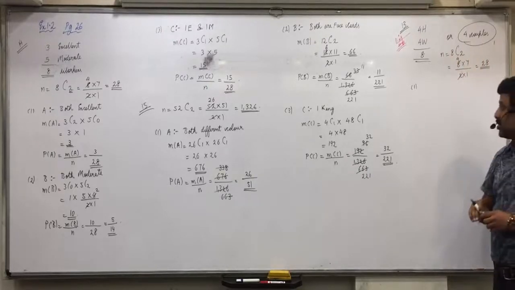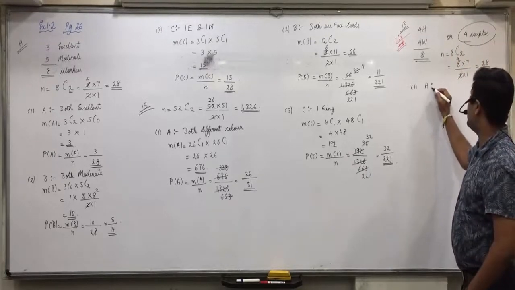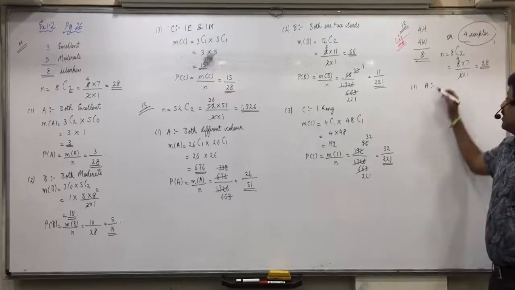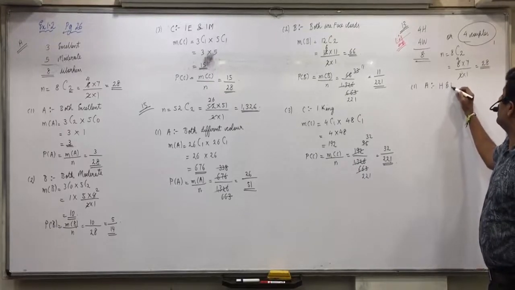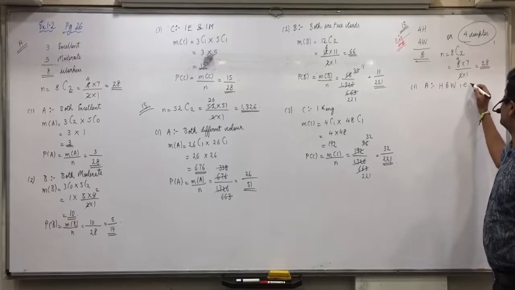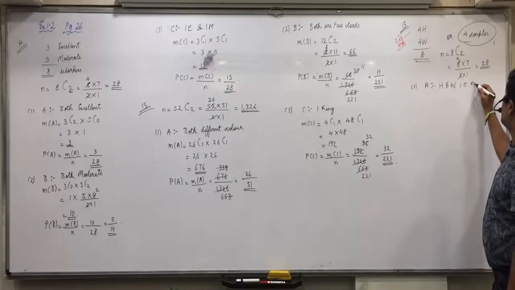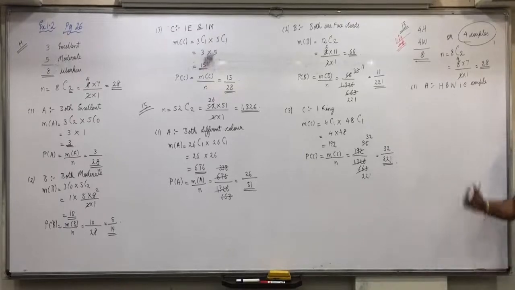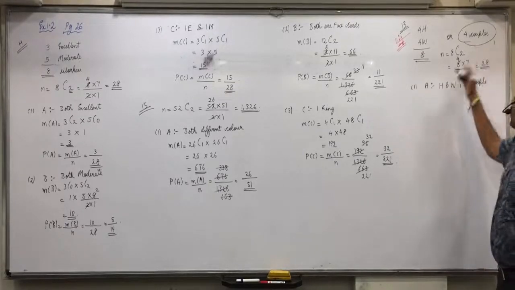So let event A be the event that the 2 persons are husband and wife, that is, a couple. We have to select one couple from 4.